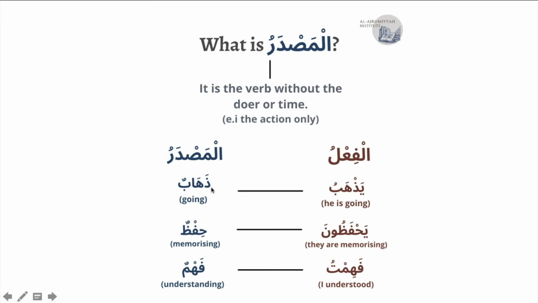And the masdar sometimes has a set pattern that you can always follow, that you can use with any type of verb that you find. But sometimes, and most of the time, you'll have to memorize the pattern of the masdar for each and every word you come across. You're going to have to actually look up the masdar for that specific verb, how it looks, and then memorize it, and then you can use it. But the masdar is the verb without the doer or the time, to put it very frankly and simply.